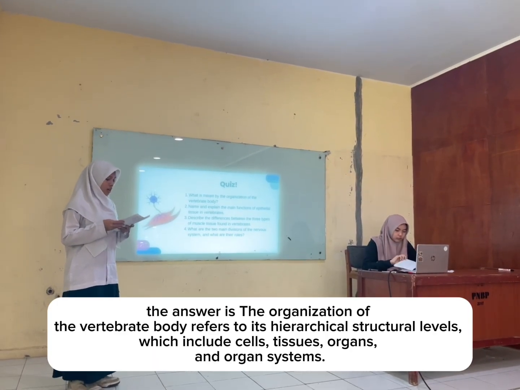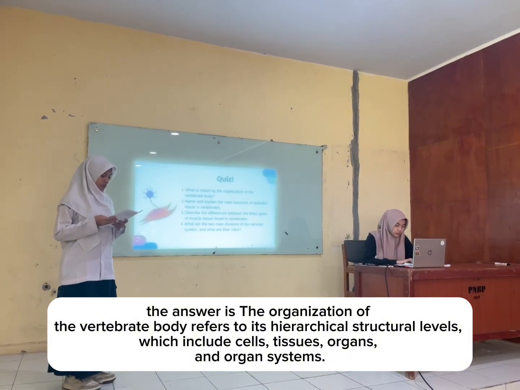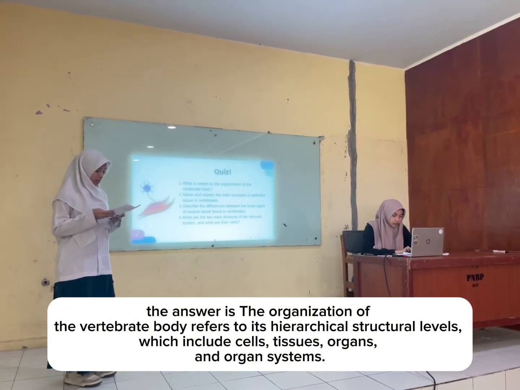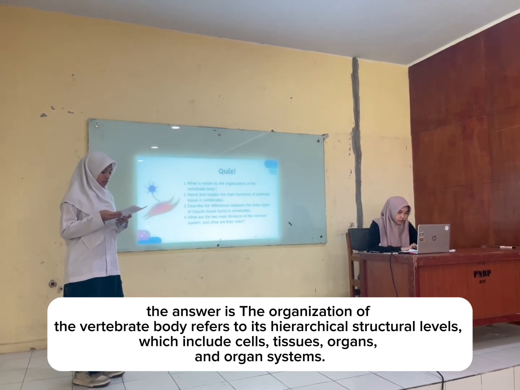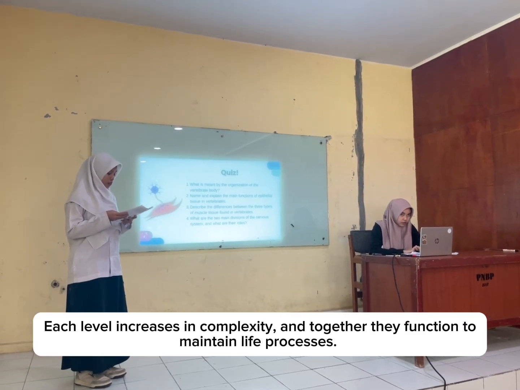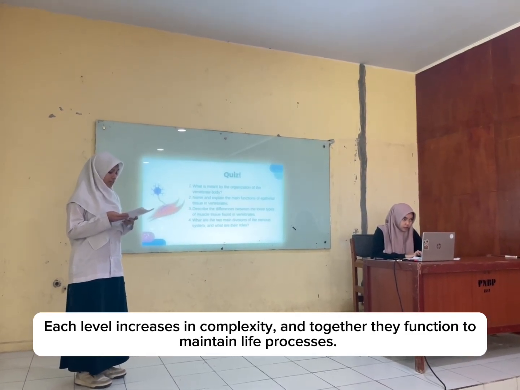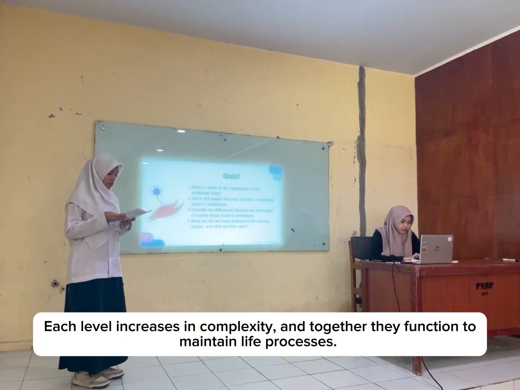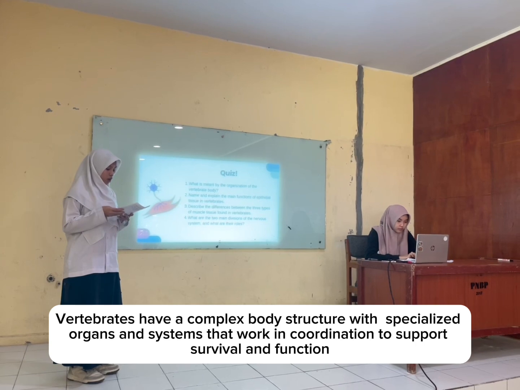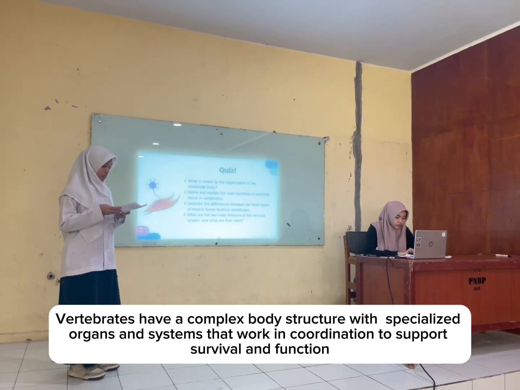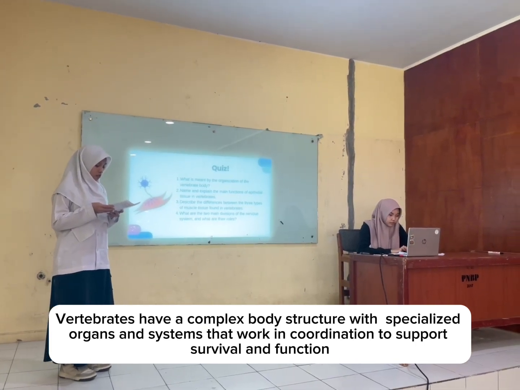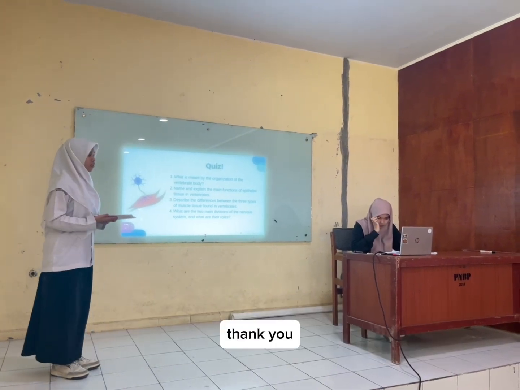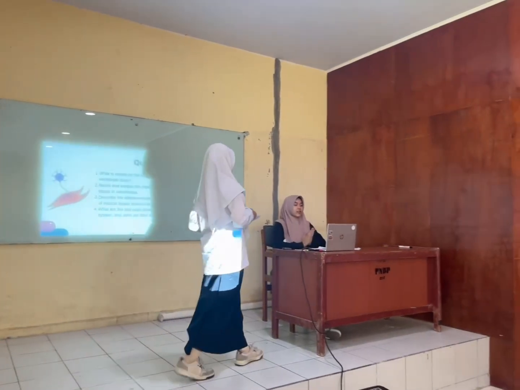The answer is, the organization of the vertebrate body refers to its hierarchical structural levels, which include cells, tissues, organs, and organ systems. Each level increases in complexity, and together they function to maintain life processes. Vertebrates have a complex body structure with specialized organs and systems that work in coordination to support survival and function. Thank you. Okay, good. Give it up, guys.